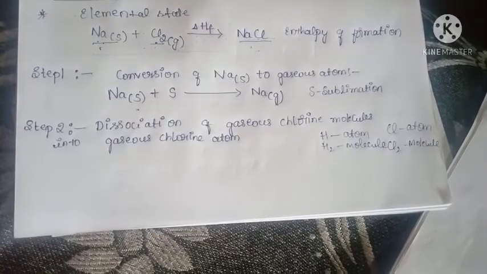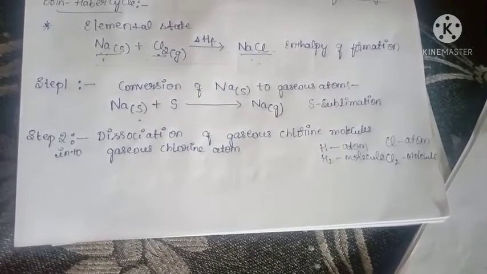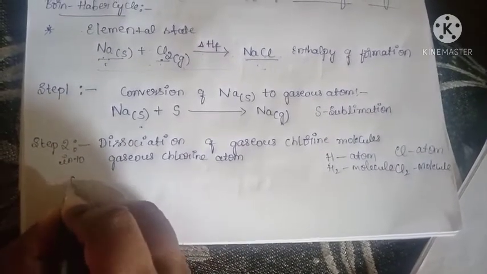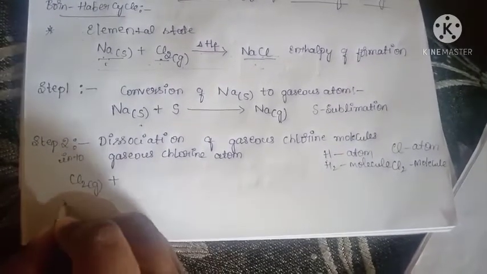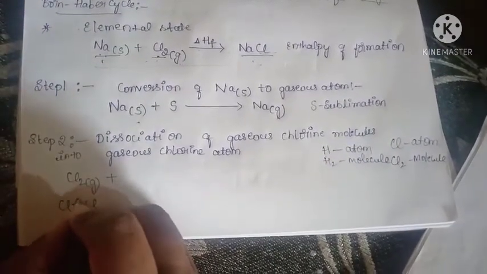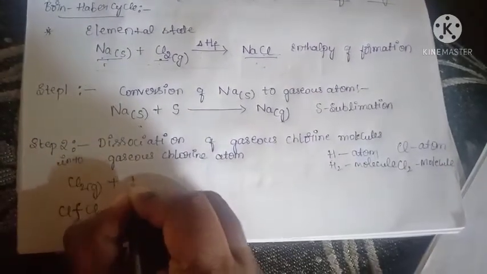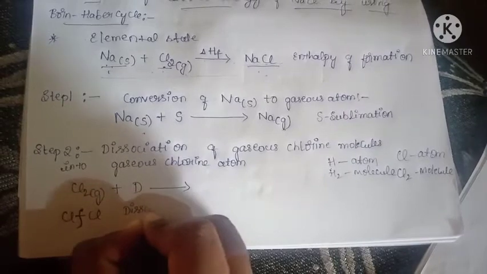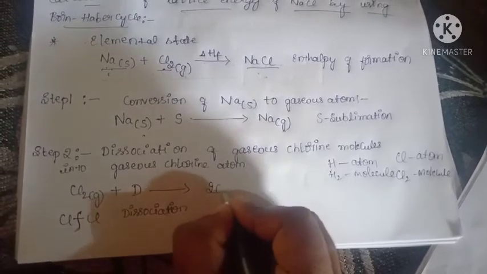The amount of energy required to dissociate 1 mole of gaseous chlorine molecules into gaseous atoms is called the dissociation energy. Got the point? Here the chlorine molecule should be in gaseous state. It should be split up. It means the chlorine-chlorine bond will be broken. For breaking this bond, we need some energy. That energy we call the dissociation energy. D means dissociation. It gives 2Cl.